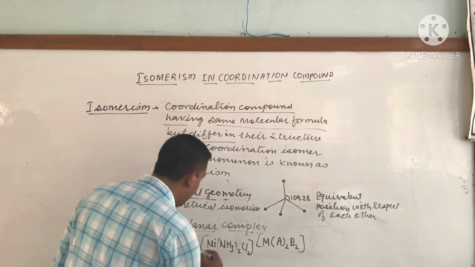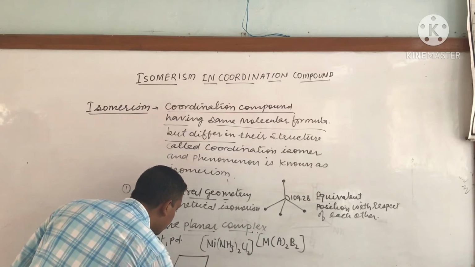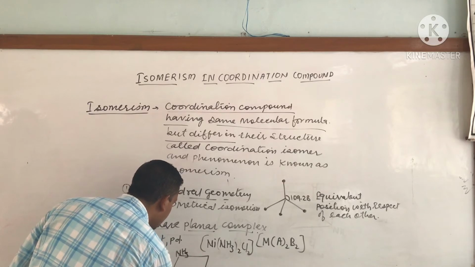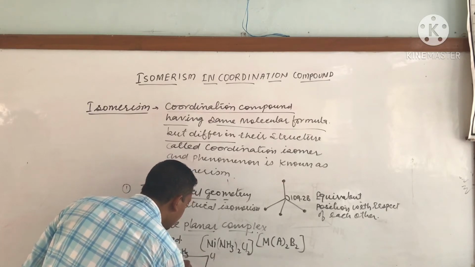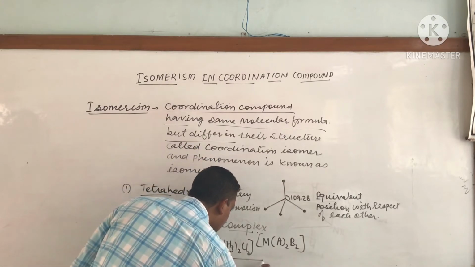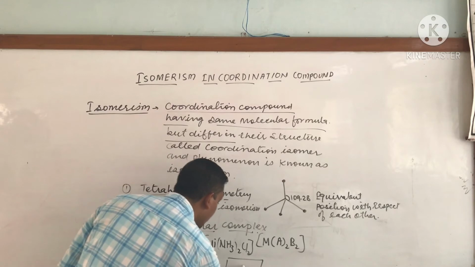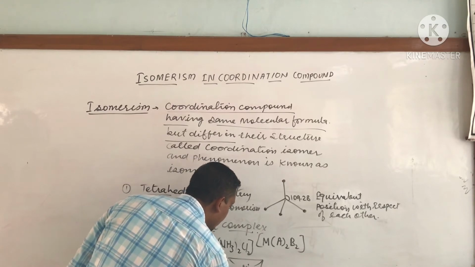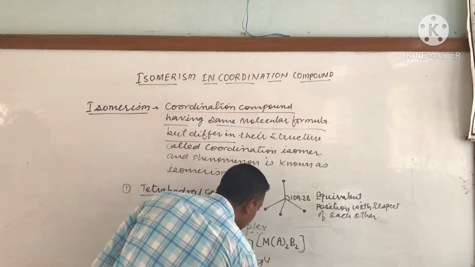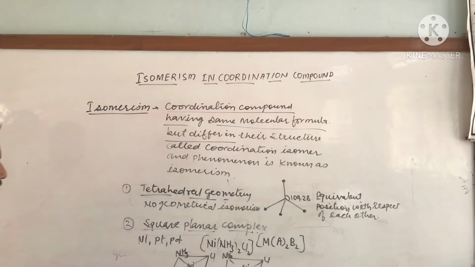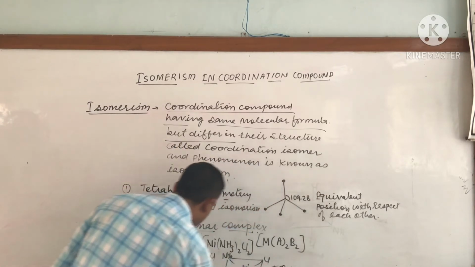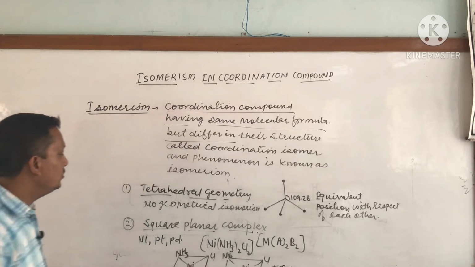Okay, so we can draw the geometrical isomer of this: NH3, Cl and Cl. This is the cis isomer, and when we are to prepare the trans isomer, then we are to arrange Cl oppositely. So Cl and Cl and NH3 and NH3 like this. Okay, so we get the trans isomer and the cis isomer. This is trans and this is the cis isomer. I think you can understand it.